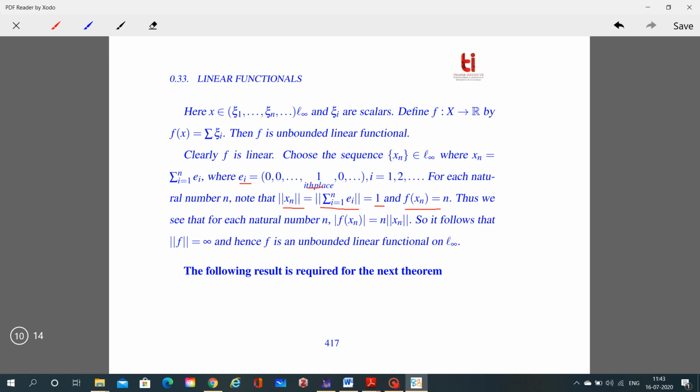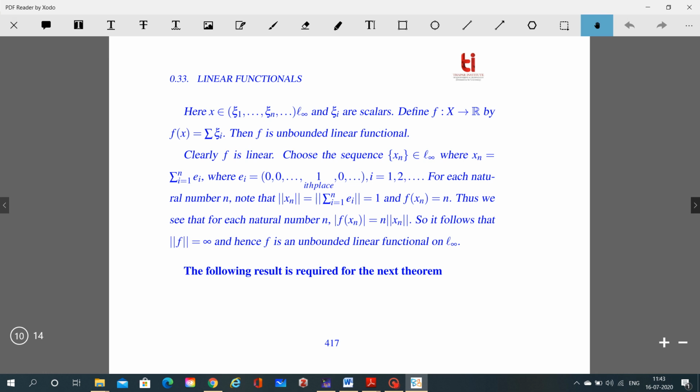Thus we see that for each natural number n, f(x_n) is equal to n times the norm of x_n. So it follows that norm of f is equal to infinity. Hence f is an unbounded linear functional on L infinity.